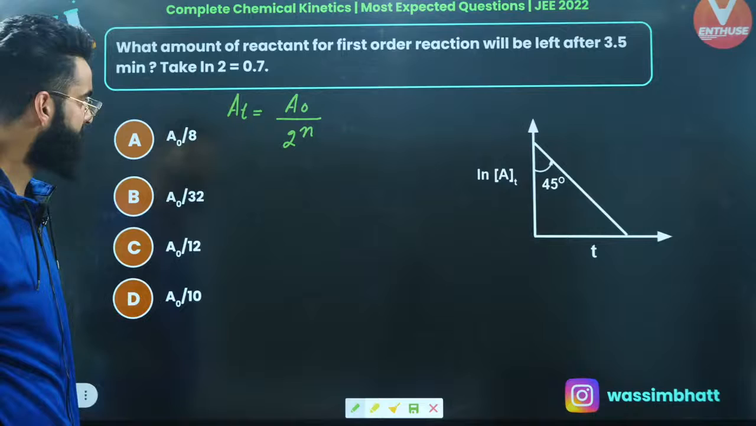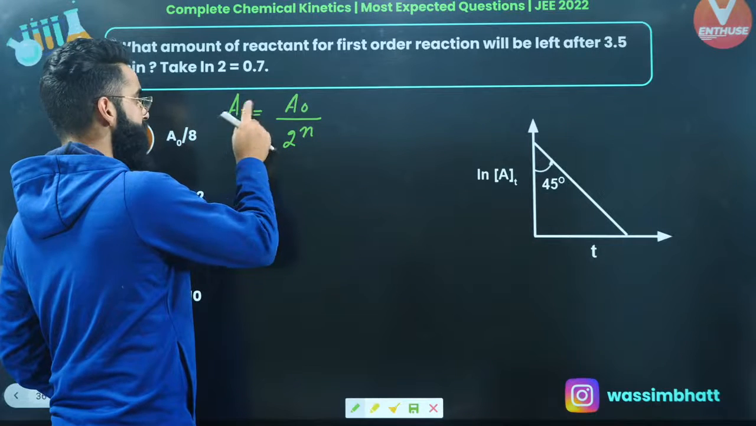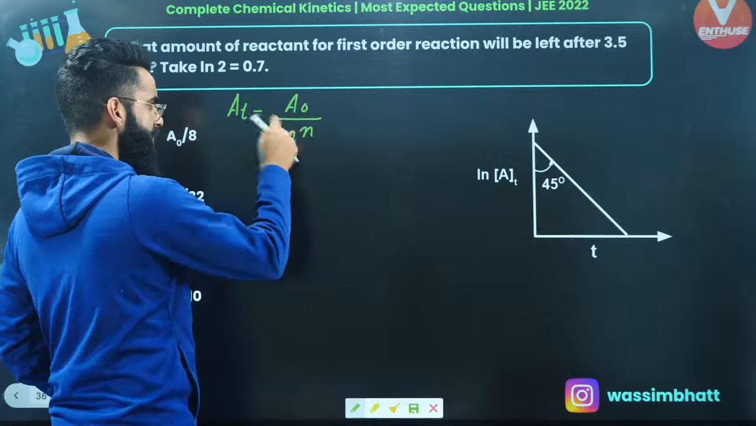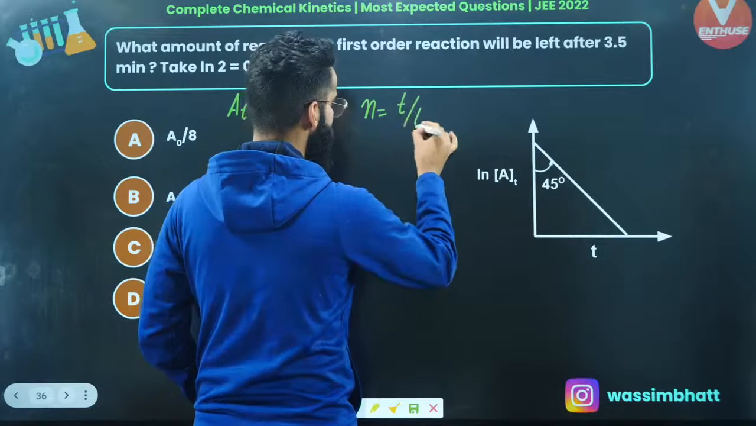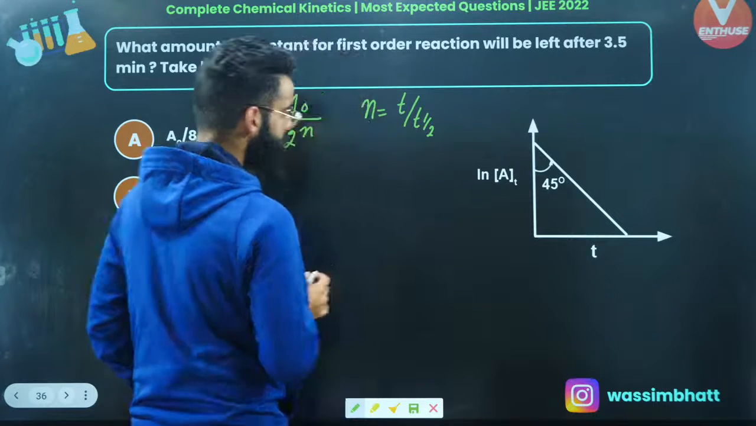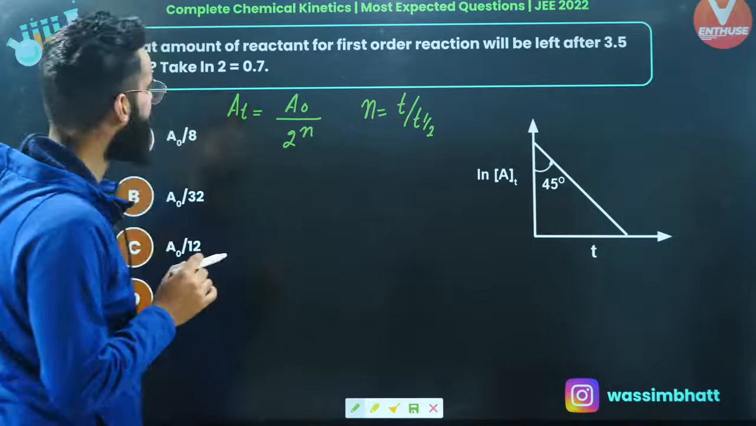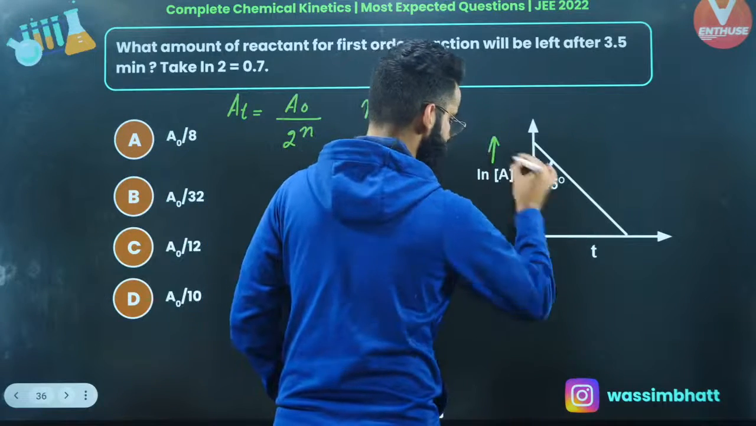This is one more expression valid for the first order kinetics. I'm sure you know it. Concentration of reactant left is equal to A naught, the initial concentration, divided by 2 raised to n, and n represents the number of half-lives, which is the given time divided by t half, right? Now first of all, is t half given to me somewhere? t half is not given to me, but I'm given the curve between ln of At versus t.